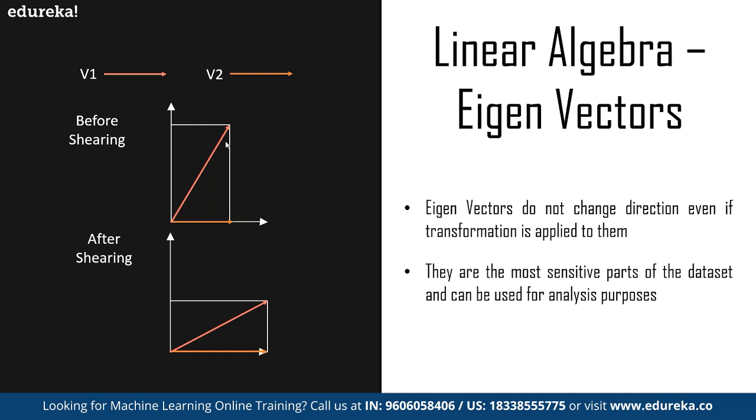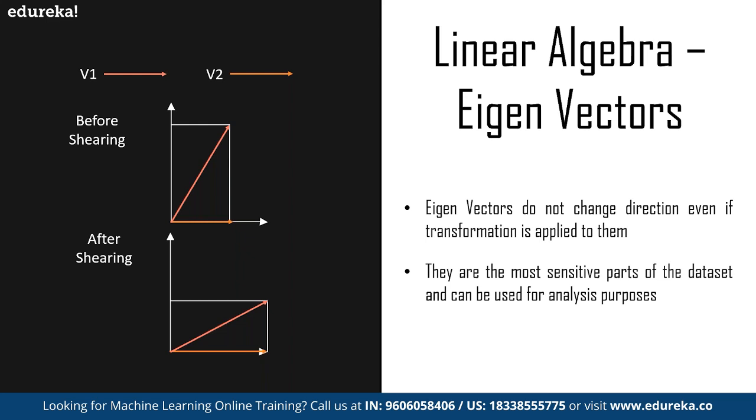So no matter whether we apply scaling or shearing operations, the direction of vector v2 shall not change, and that is what makes v2 an eigenvector. So basically that's an eigenvalue. It's basically a list of factors by which the vector transformations do not affect the direction of an eigenvector.